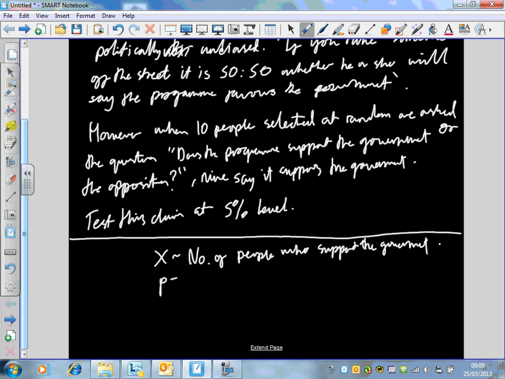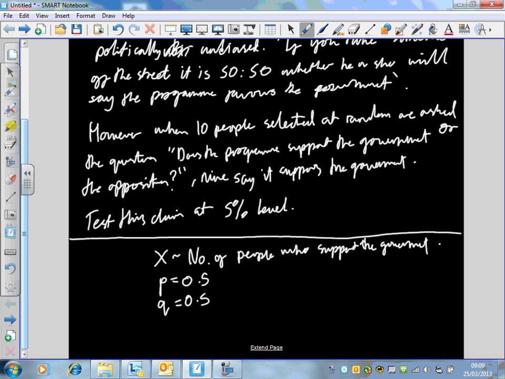Right, now to set it up, we look at the theory behind it. What is the producer saying the theory should be? What is the probability of someone saying that the programme supports the government? Theo? No, we're looking for a number now. Stephen? 0.5.